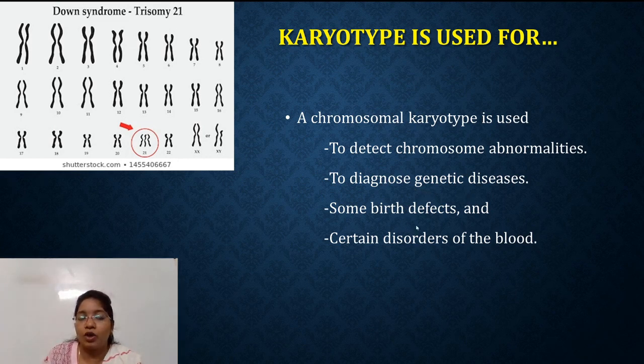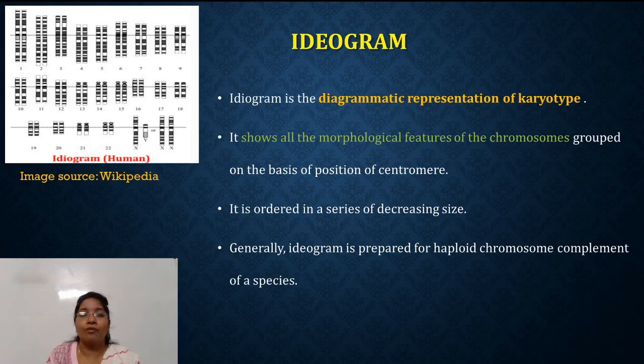So this is all about karyotypes, and now we are moving towards our final point, that is the ideogram. The ideogram is the diagrammatic representation of a karyotype, and it shows all morphological features of chromosomes, grouped on the basis of position of centromere.